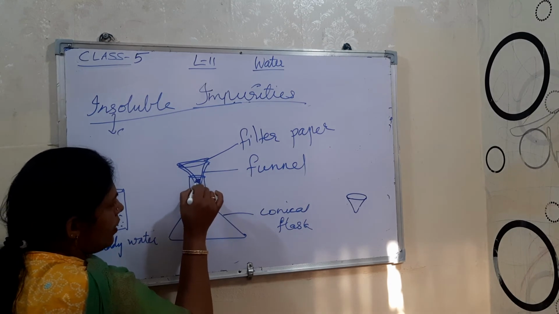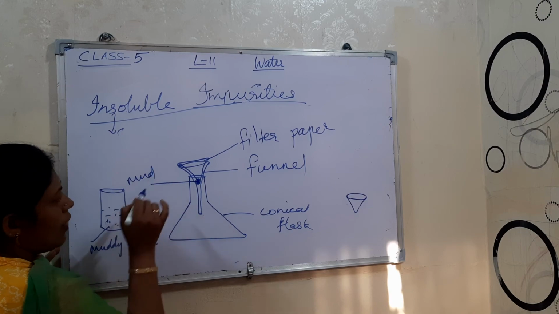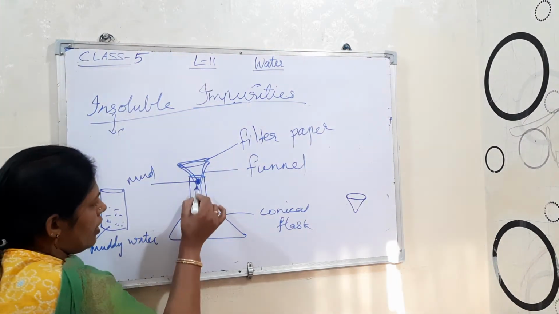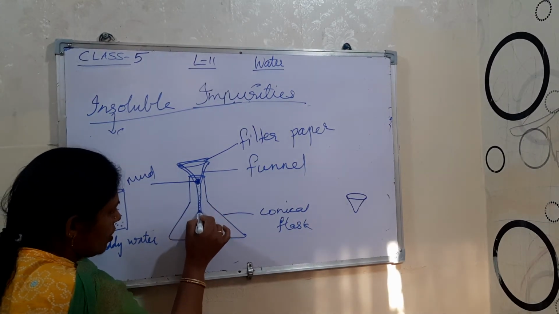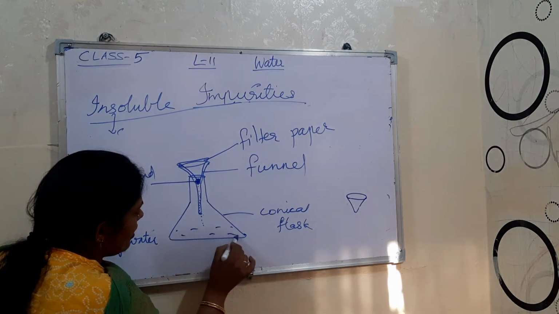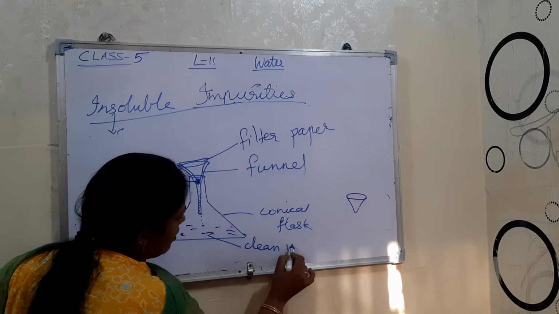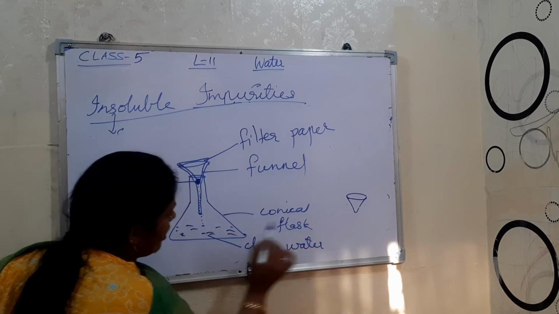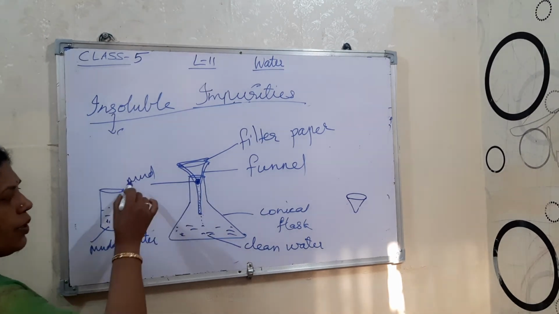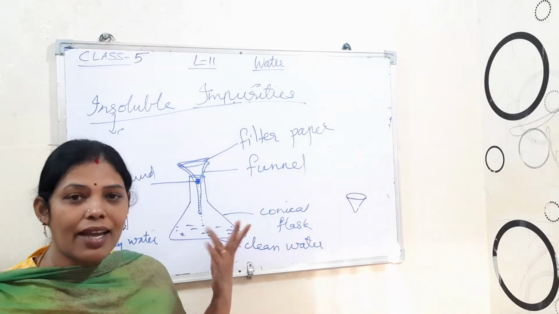Then these impurities, mud or all other light particles, stay here, and only water comes through. Then afterwards drop by drop it falls down and is collected here. Okay, this will be the clean water, and here the impurities got collected.